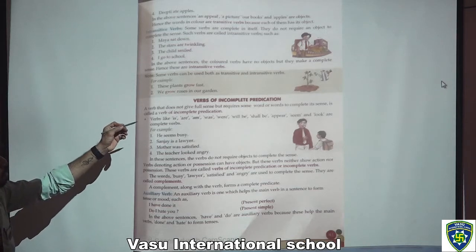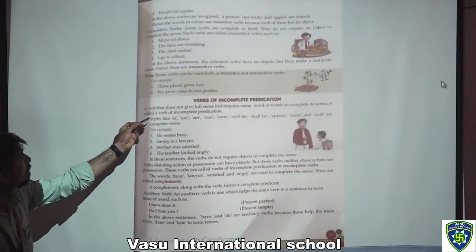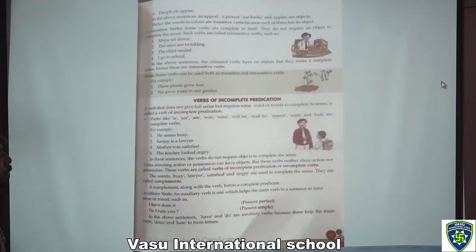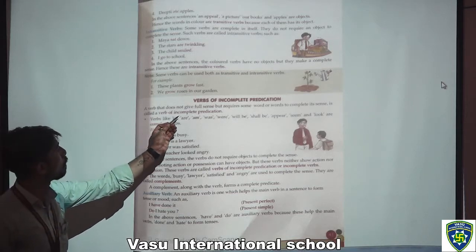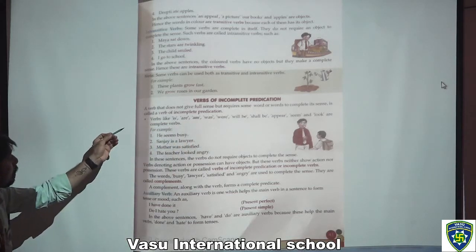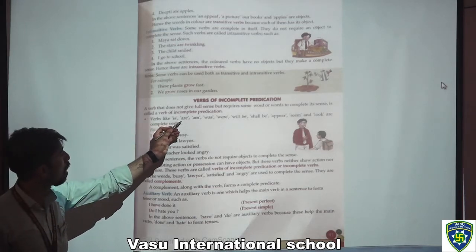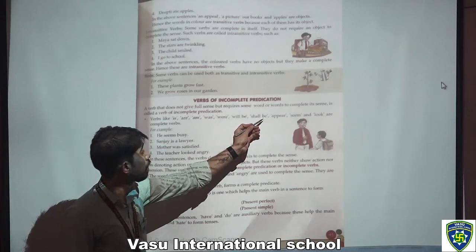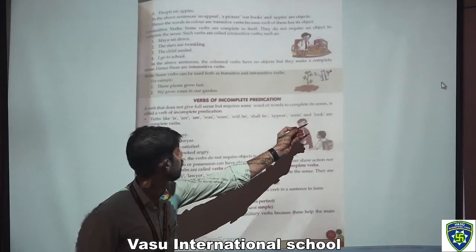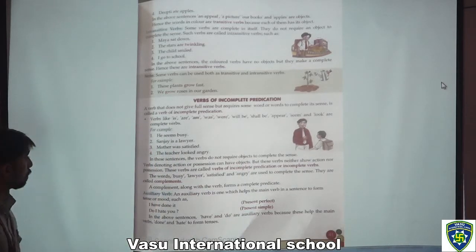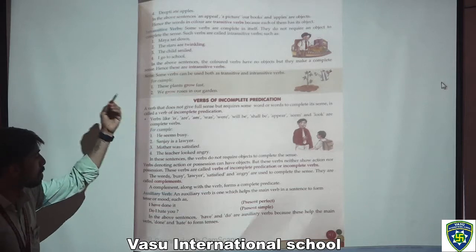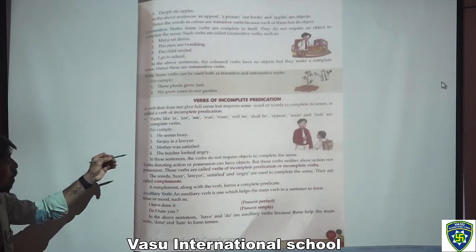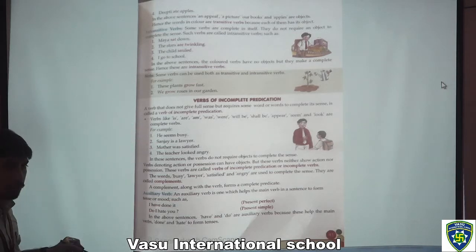Now what is the verbs of incomplete predication? A verb that does not give full sense but requires some word or words to complete its sense is called a verb of incomplete predication. Now in this, verbs like is, are, am, was, were, will be, shall be, appear, seem and look are such verbs. For example, he seems busy. Sanjay is a lawyer.